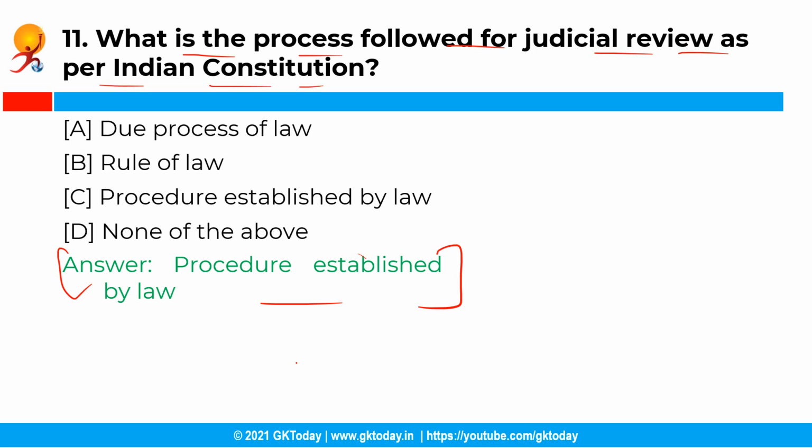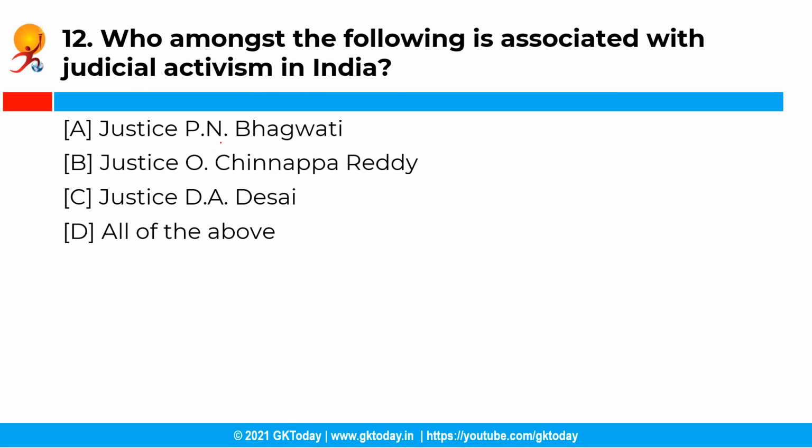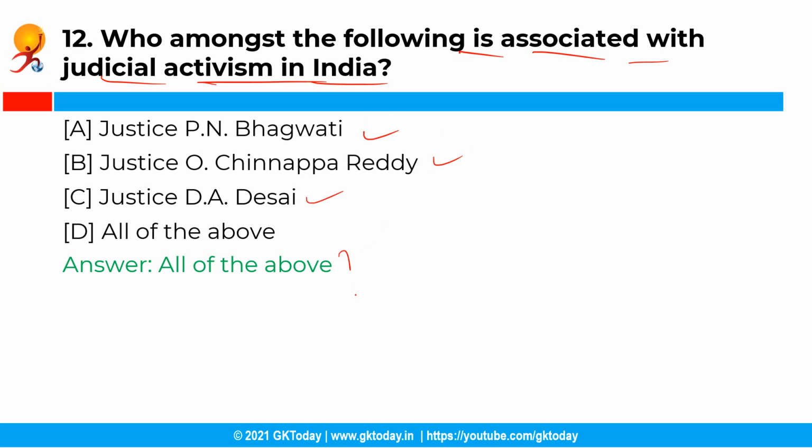So this makes the scope of judicial review in India narrower than USA, which follows due process of law for the same. Now the next question is, who among the following is associated with judicial activism in India? Now you have the following options and the correct answer is option D, that is all of the above. So the doctrine of judicial activism was introduced in India in the mid-1970s by the likes of Justice V.R. Krishna Iyer, Justice P.N. Bhagwati, Justice O. Chinnappa Reddy and Justice D.A. Desai.